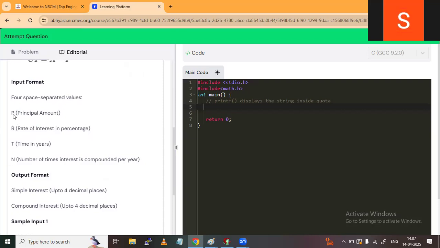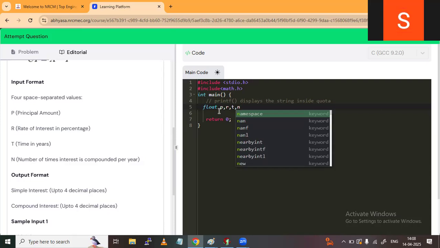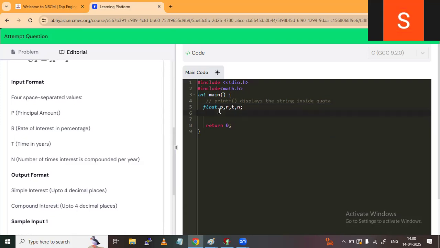You may change the variable names, not a problem. If they have taken capital P, capital R, capital T, so four variables, and I'm taking the variables as float. Suppose P is the principal, comma, rate of interest suppose R, and time period suppose T, and N, one more N is taken for the number of times the interest will be compounded with the principal, right?